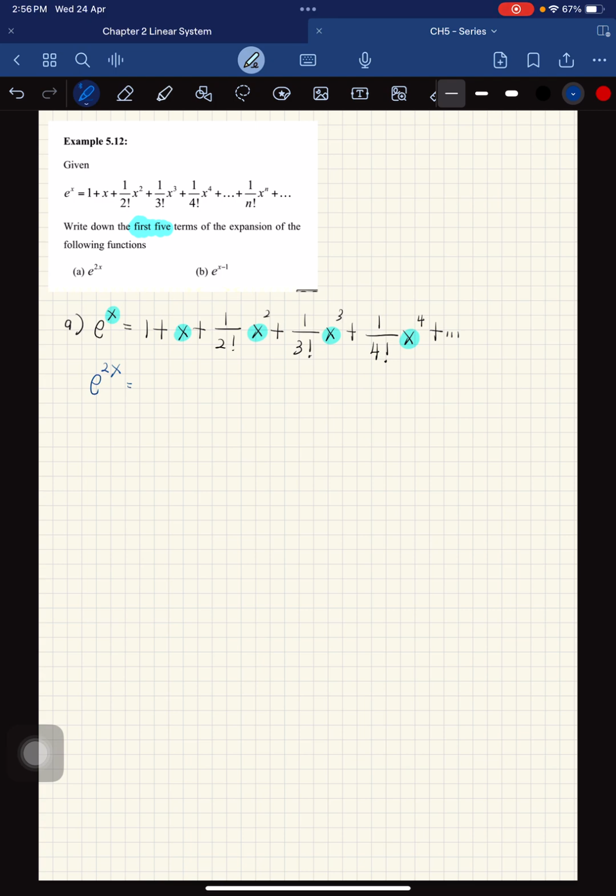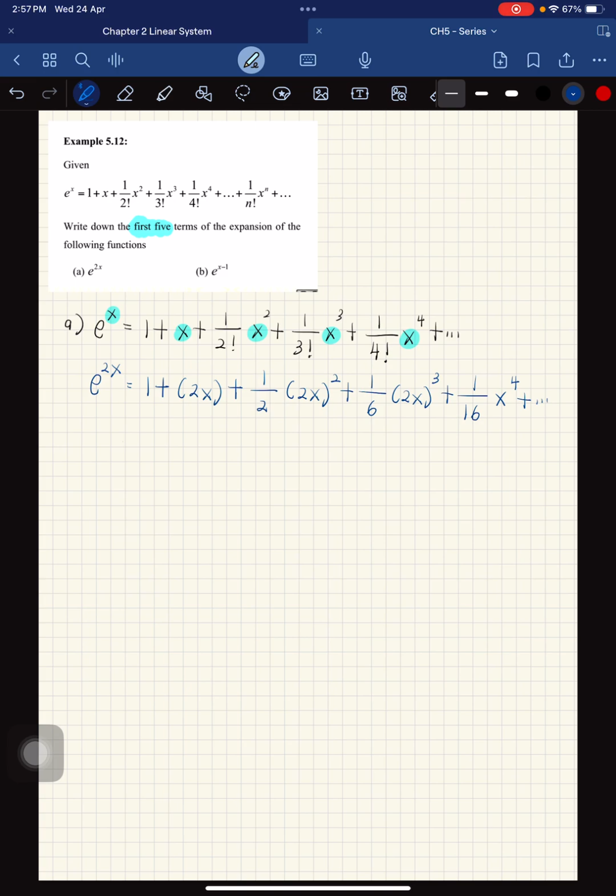The answer will be 1 plus 2x plus 1 over 2 times 2x squared plus 1 over 6 times 2x cubed plus 1 over 4 factorial times 2x to the 4 plus and so on.